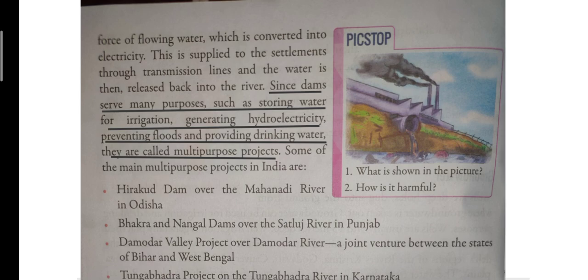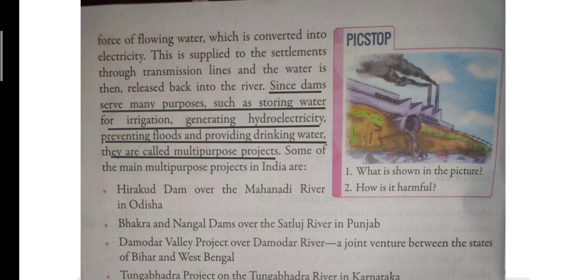So, these are the four uses of dams. Since the dam can serve so many purposes, that is why it is known as a multi-purpose project.